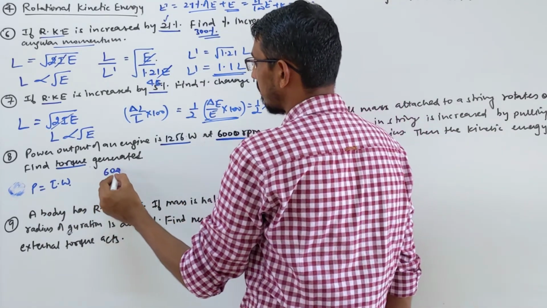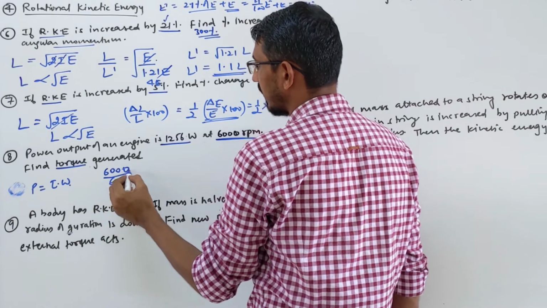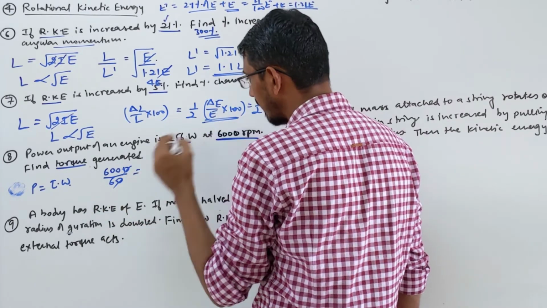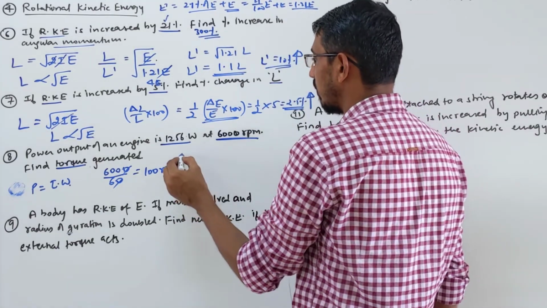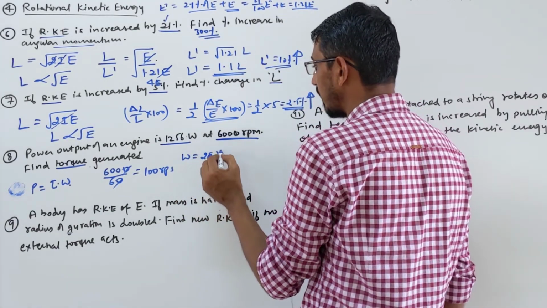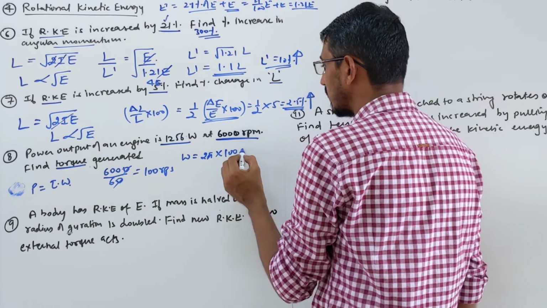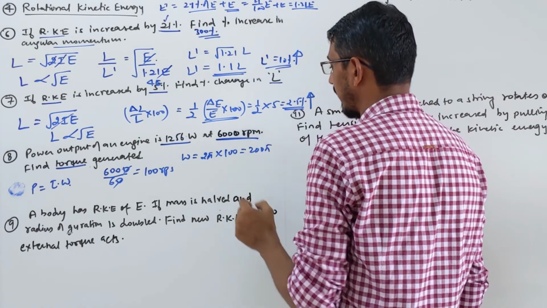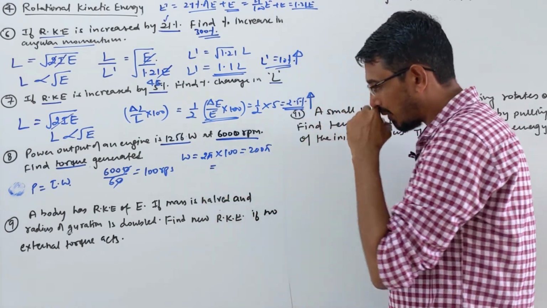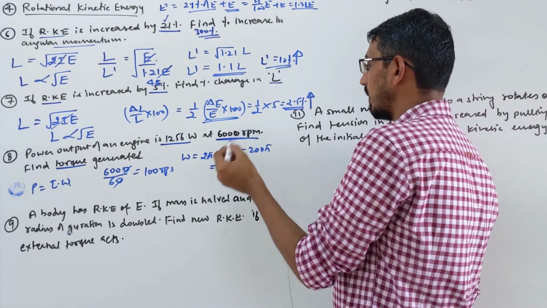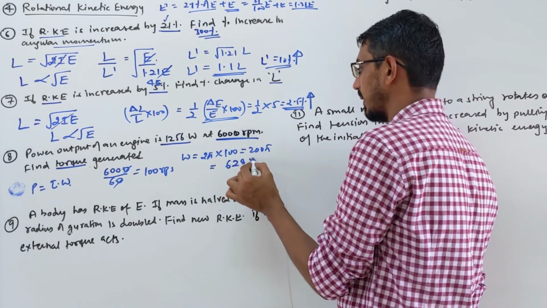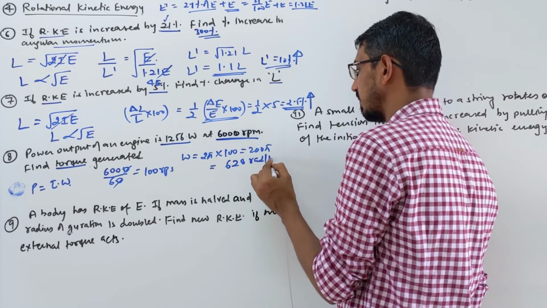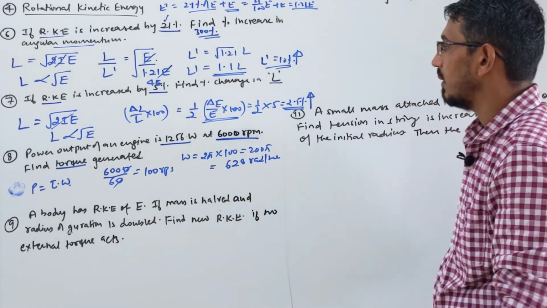So convert into rps, 6000 by 60, correct? That becomes 100 rps. This is the frequency. So find omega. Omega is 2 pi into frequency, 2 pi into 100. So that becomes 200 into pi. And pi is 3.14. So it becomes double of this, 6.28 we can write, okay. This becomes 628 radian per second of angular velocity, okay.